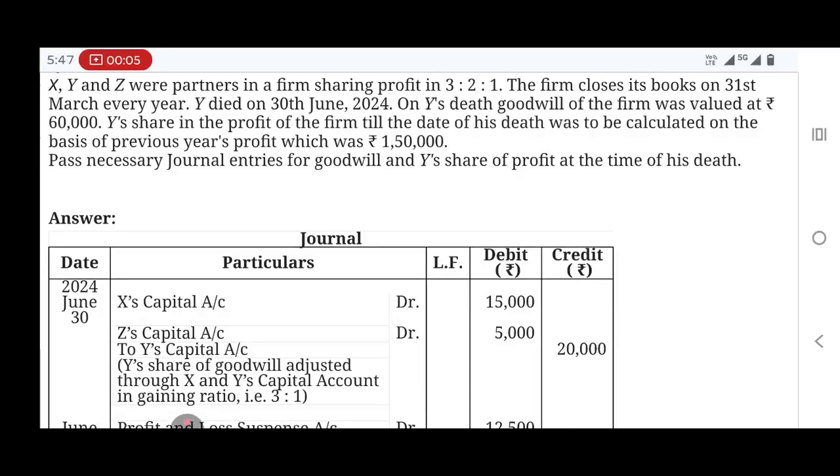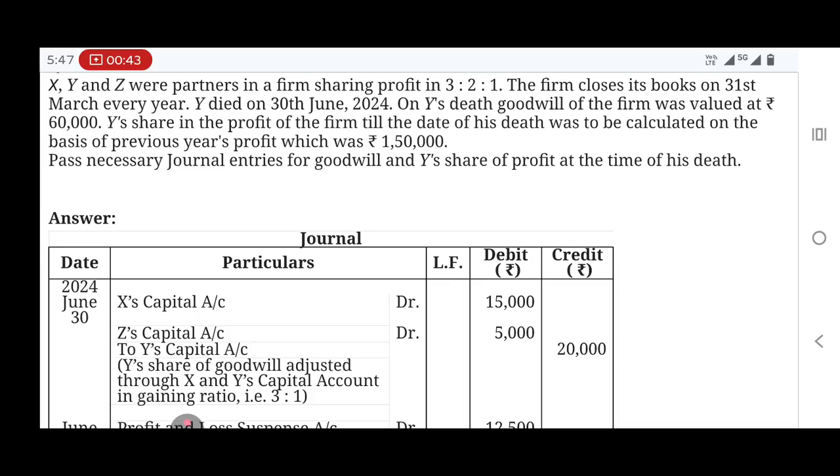In this video, I'll be talking about treatment of goodwill on the event of death of a partner. In the event of death of a partner, the partner who has died will sacrifice his goodwill to the existing partners, which means the existing partners will gain the goodwill. So this is the logic.